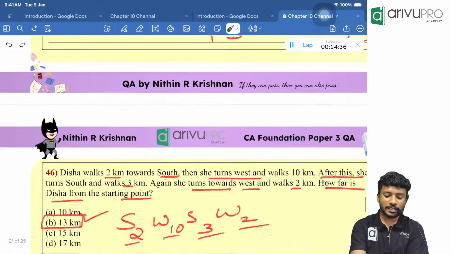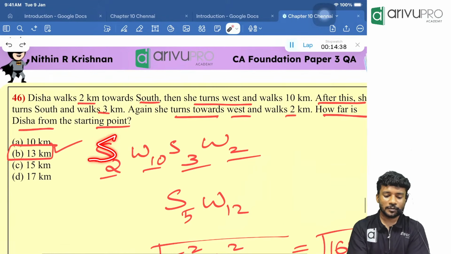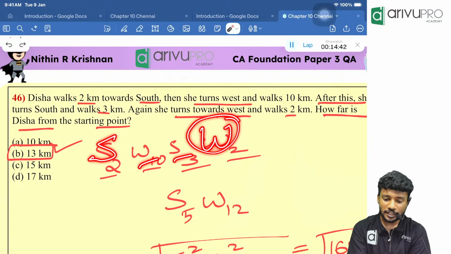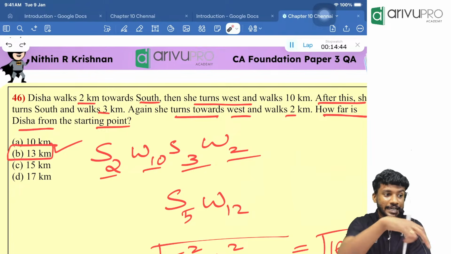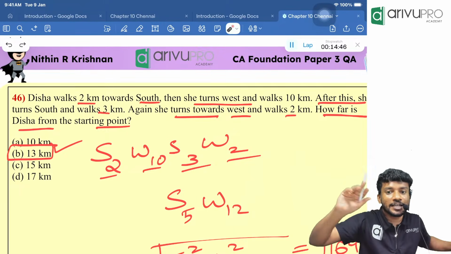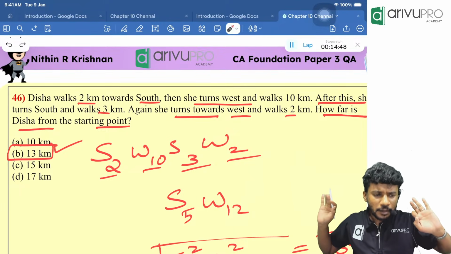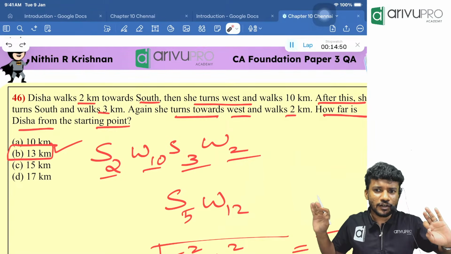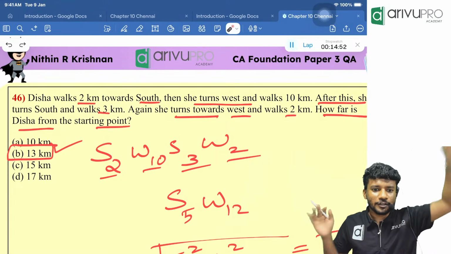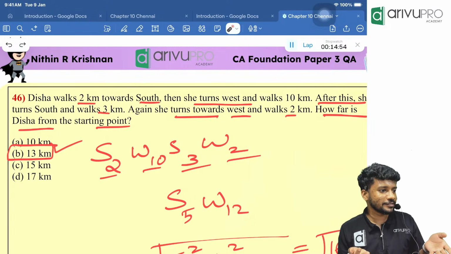Okay. Then here, Disha was initially moving south, then took west. Finally, she is moving in which direction? The west direction. The final direction the person is moving is what? West. If you remember, actually we can solve the first type using this method itself.